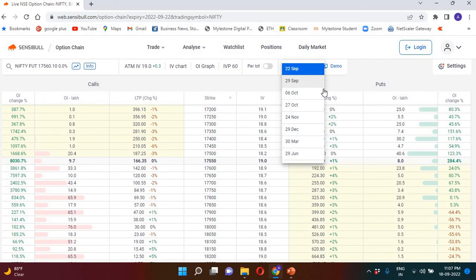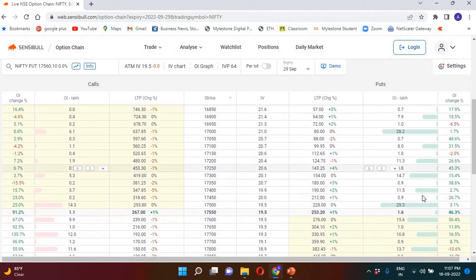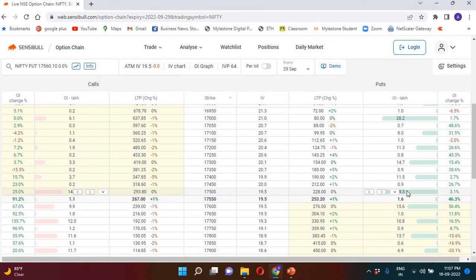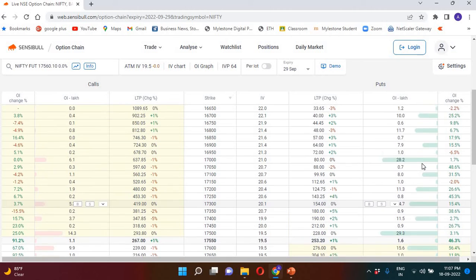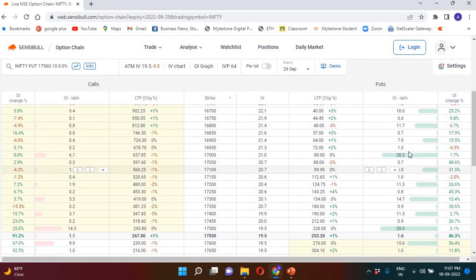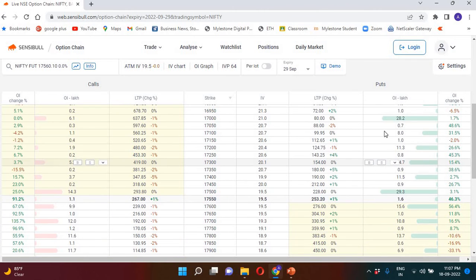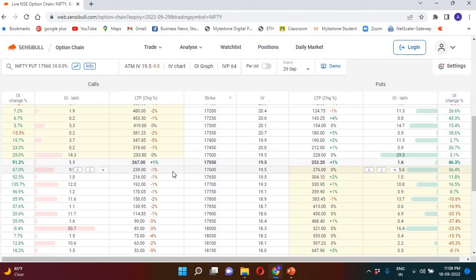When you move to the monthly options, you can see it here. On monthly options, again, the highest OI is at 17,500, no, sorry, it's at 16,500. So here also we can see bearishness because the highest OI is about 1,000 points from the spot. Here again 18,000 is the highest.